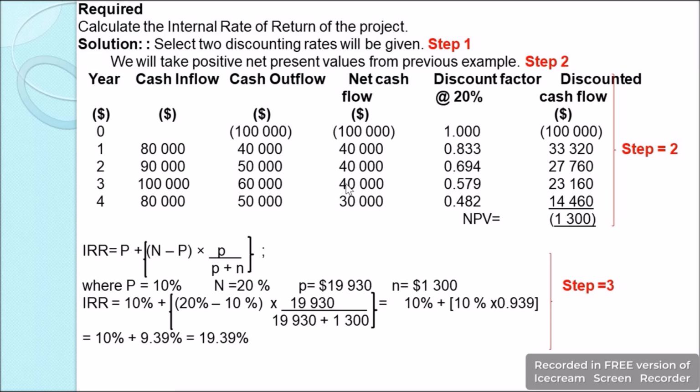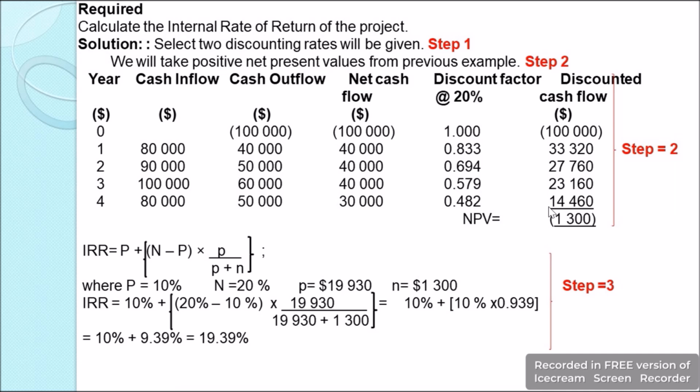Then in year 3, we have the inflows of 100,000 and the outflows of 60,000. So when we subtract this, we get the net cash flow of $40,000. We will multiply it with 0.579. We get the value as $23,160. Then in year 4, we have the inflows of $80,000 and the outflows of $50,000. When we subtract this, we get the net cash flow of $30,000. We'll multiply it with 0.482.